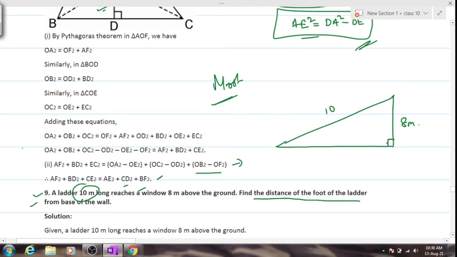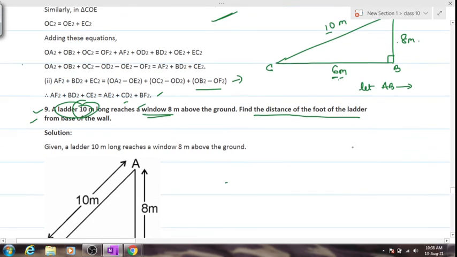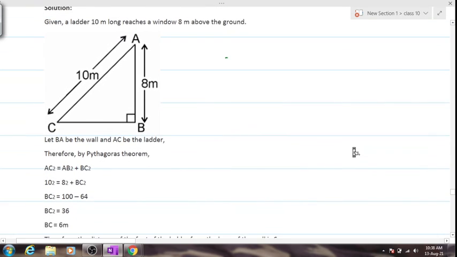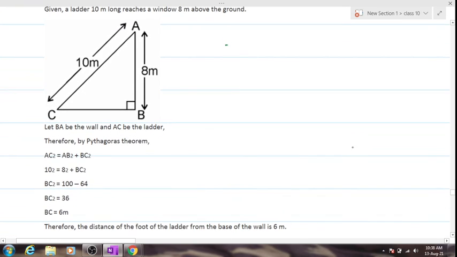But before calculating these things, you have to mention that let AB be the distance with the height of the window. AC be the length of the ladder. That is equal to 10 meters. So obviously this will be 6 meters, right? 100 minus 64, root of 36, is 6 meters. Is it clear? Yes or no? Yes, sir.